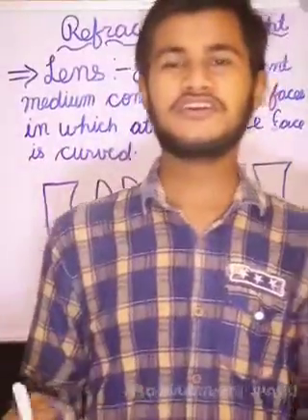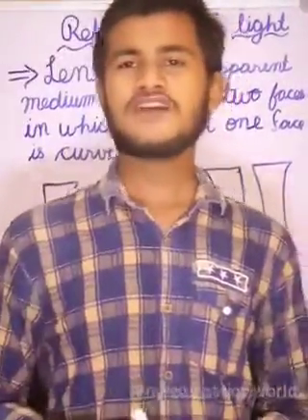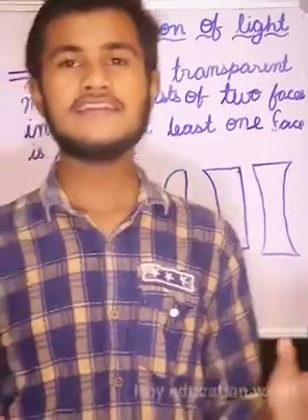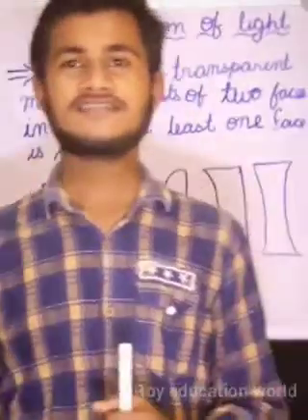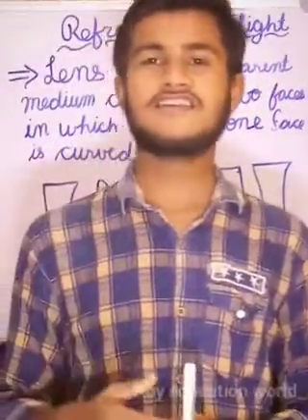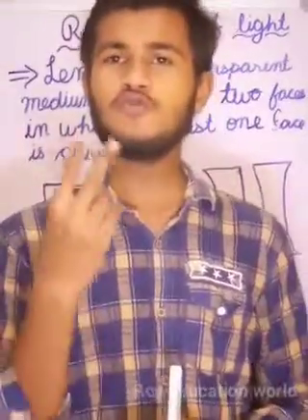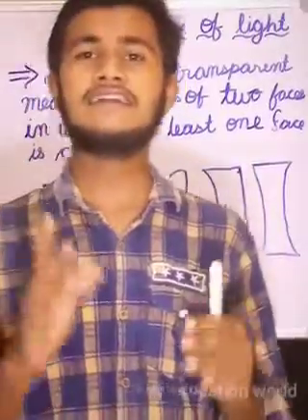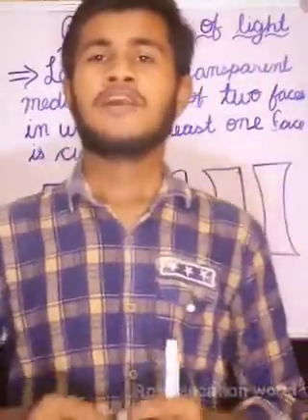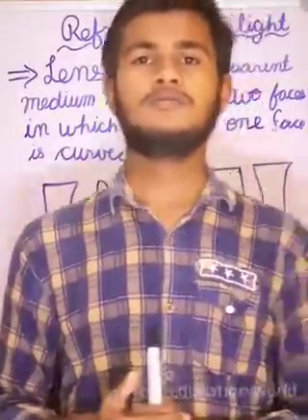Today we have to study the chapter Refraction of Light. Topic: lens. What is a lens? A lens is a transparent medium which consists of two faces in which at least one face is spherical or curved.